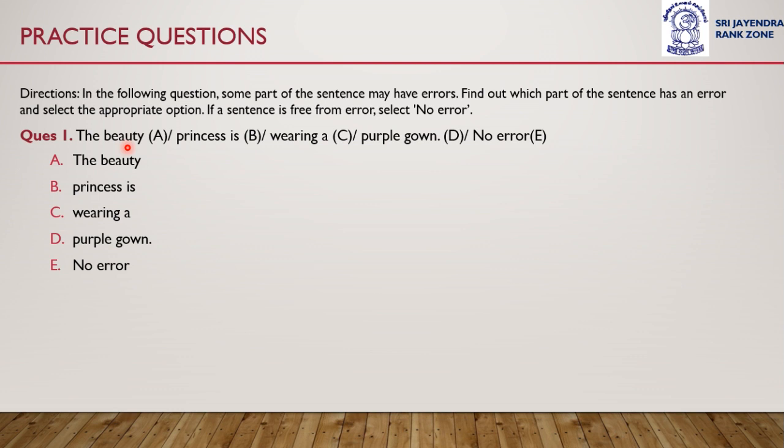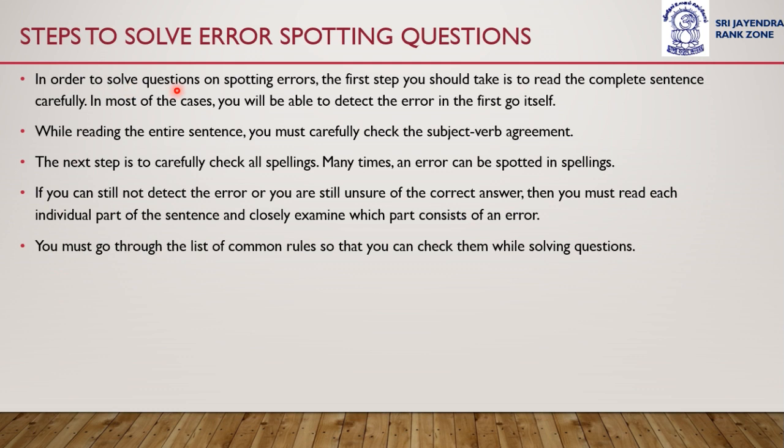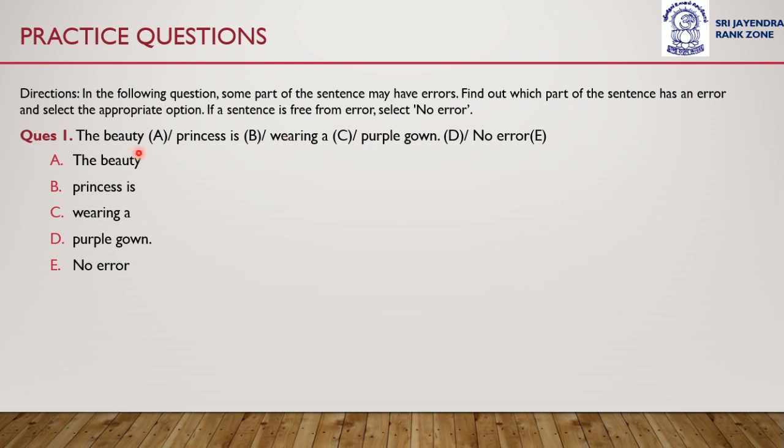As soon as we go through this sentence, we can recognize that there is an error in part A or part B, due to which the sentence is not able to move forward. The beauty princess is, there is an anomaly over here only. When you read it, you will recognize. That is why we were discussing the first step. That is, in most of the cases, you will be able to detect the error in the first go itself. So, if you read the sentence carefully, you will recognize the error in first go. The beauty princess is wearing a purple gown.